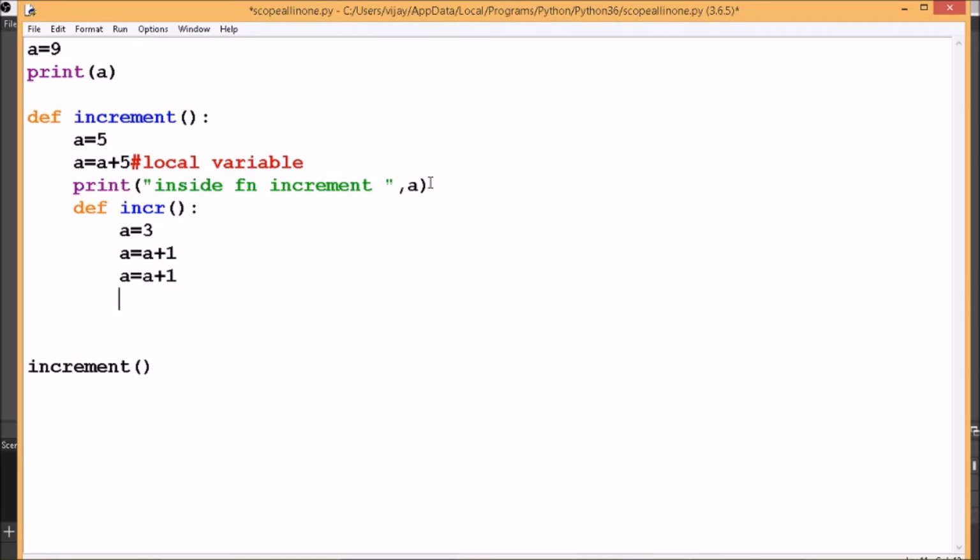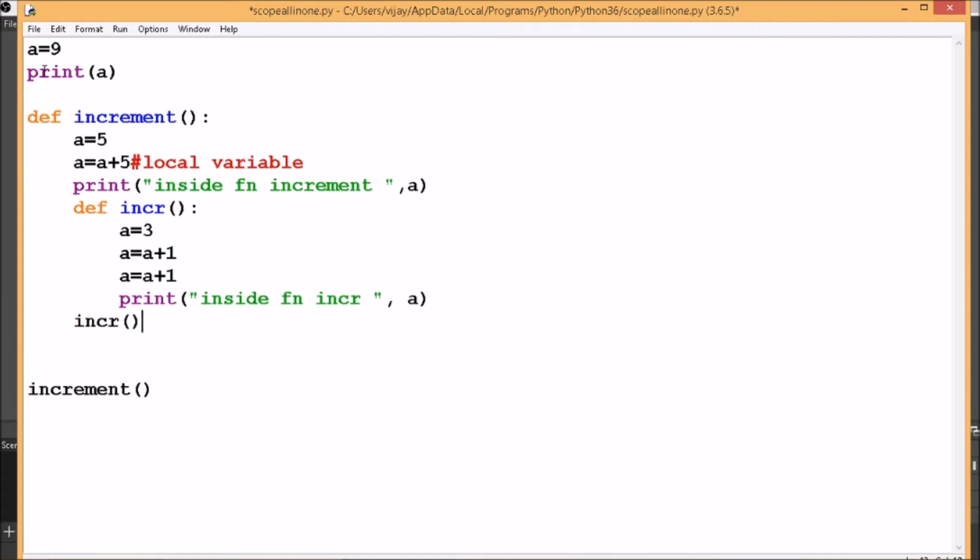It increments twice, and then I am writing print inside function INCR, a. Now I call the function INCR.